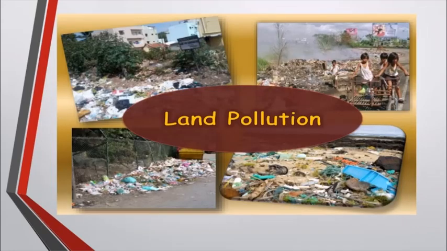Another type of pollution is land pollution. Now we dump waste on the land. We also dump various mining waste. We dump different types of waste, biomedical waste, radioactive waste. All of these are dumped on the ground. We use chemical fertilizers, pesticides, effluents from the factories. These are all released into the land, and this causes the depletion of soil fertility.